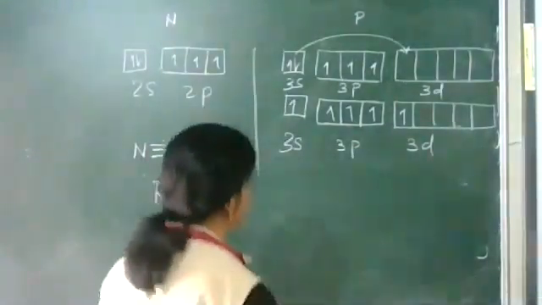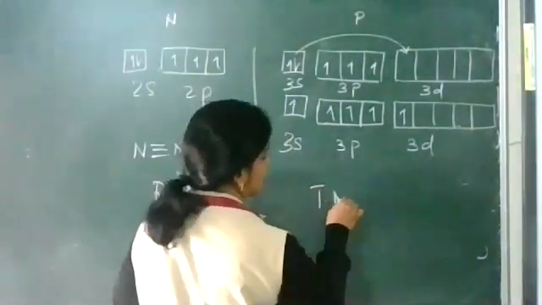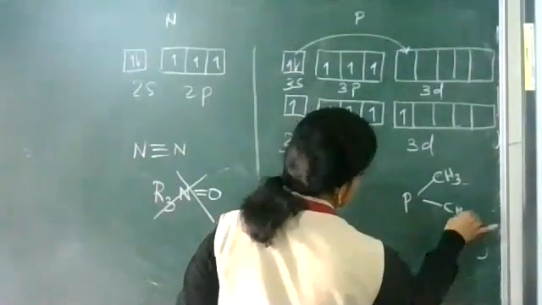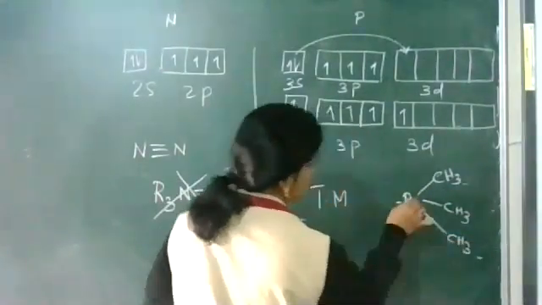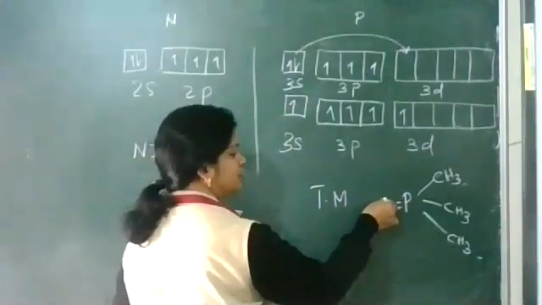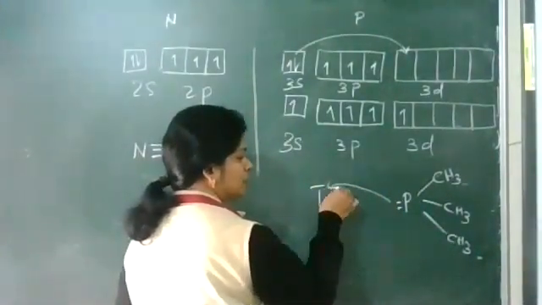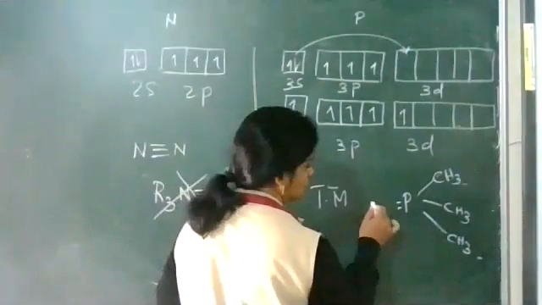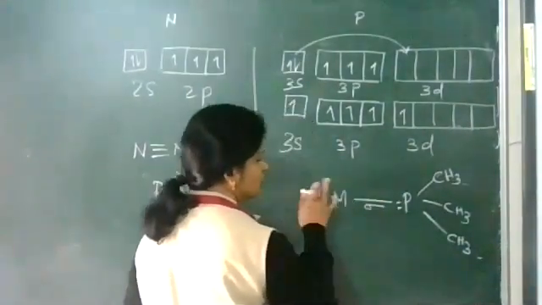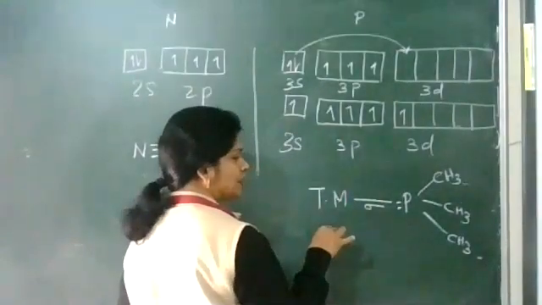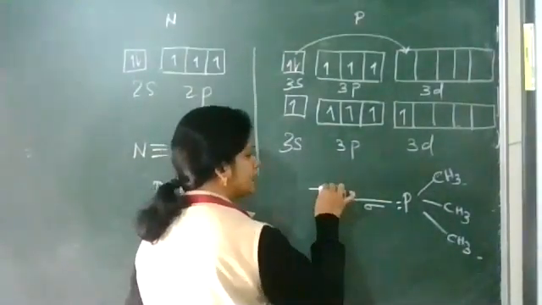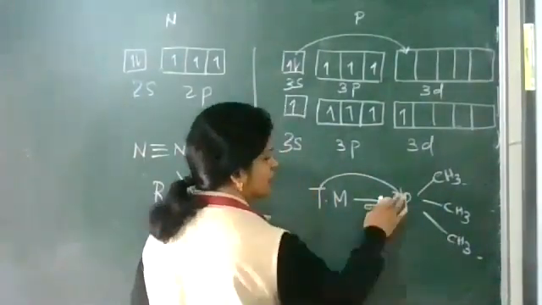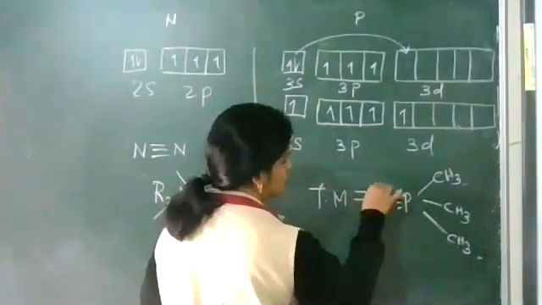Phosphorus can form bonds with transition metals. For example, phosphorus as a ligand, PR3 or P(CH3)3. This lone pair of electrons can be donated to the vacant orbitals of the transition metal to form a sigma bond. At the same time, from the transition metal, from the filled d orbitals, it can give electrons to vacant d orbitals of phosphorus. That forms a pi bond.